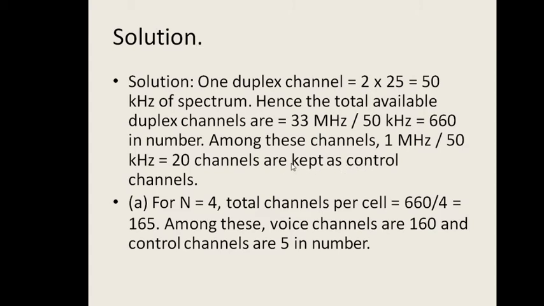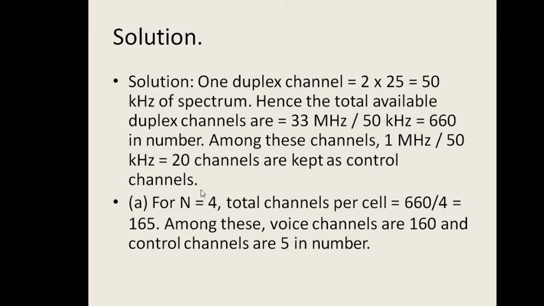Similarly, among the channels, a 1 MHz frequency band is allocated for the control channels. So the number of control channels is 1 MHz divided by 50 kHz, that is 20 channels are kept for the control channels. How to calculate? The total bandwidth divided by the single channel bandwidth gives the number of channels.